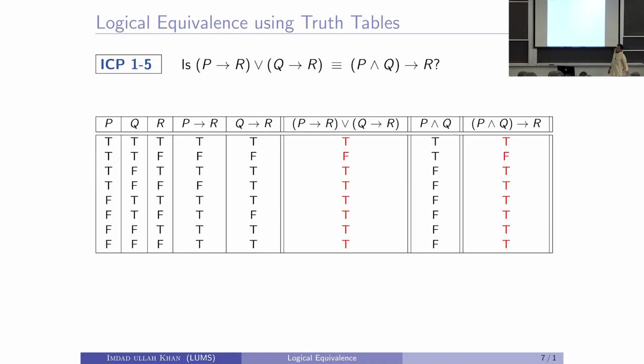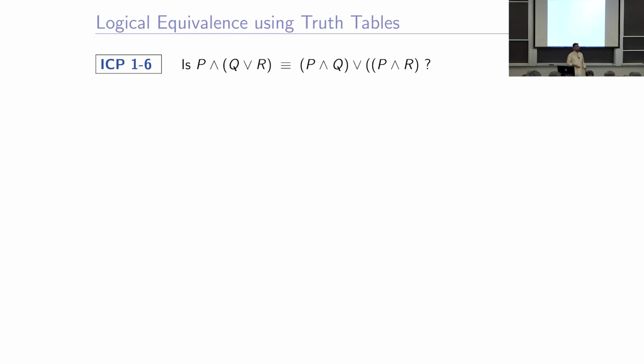8. Here is another one. By the way, this is called the implication law. This is what we call the implication being equivalent to its contrapositive. This is called De Morgan's law. We are going to talk about it in a minute. And this one is called the distributive law of multiplication over addition, of AND over OR.